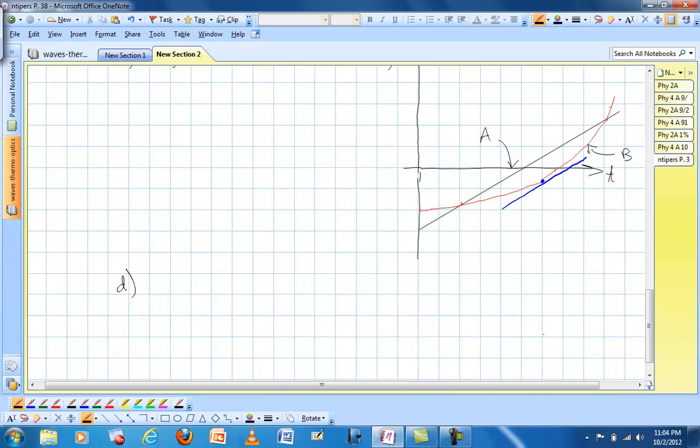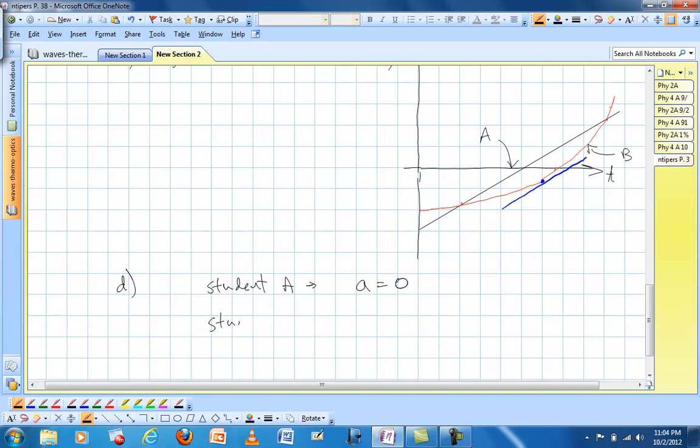Part D asks if they ever have the same acceleration. Well, student A has 0 acceleration because the velocity is constant. Sorry, the position is increasing at a steady rate, linearly. Velocity is constant, acceleration is 0.